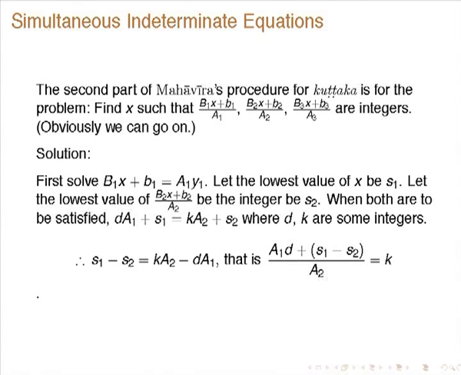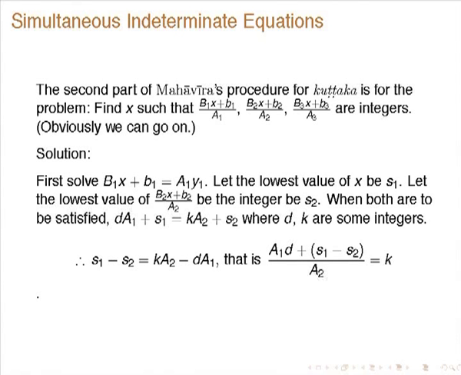So, now the second part of Mahavira's procedure for Kuttaka is for the problem: find x such that (b1x plus small b1)/capital A1 is an integer, (b2x plus b2)/A2 is an integer, (b3x plus b3)/A3 is an integer, and so on. You can go on like that. So, simultaneously I have to solve this. So, B1x plus small b1 is equal to A1 into y1, B2x plus b2 is equal to A2 y2, like that. So, how do we solve this? In fact, this also has been discussed by Mahavira.